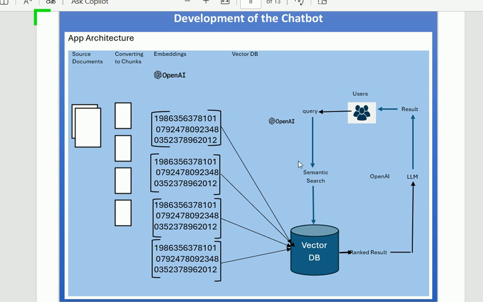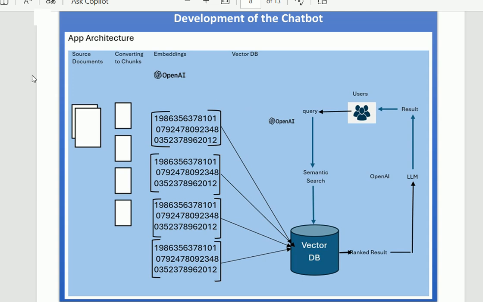After that, that ranked result will go to the LLM. LLM is the large language model. And again, this is the place where our OpenAI will work. After optimizing the result, the LLM gives the result, and this result will come to the user. This is the architecture of our application, of our chatbot.